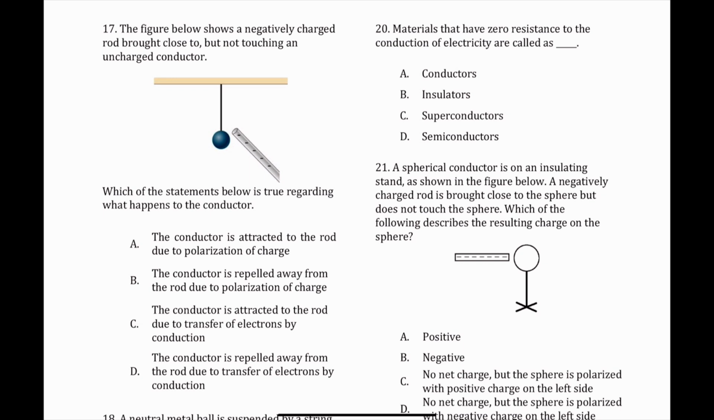17. The figure below shows a negatively charged rod brought close to, but not touching, an uncharged conductor. Which of the statements below is true regarding what happens to the conductor? A. The conductor is attracted to the rod due to polarization of a charge. Yes, this is the right answer without reading the rest of the answers.